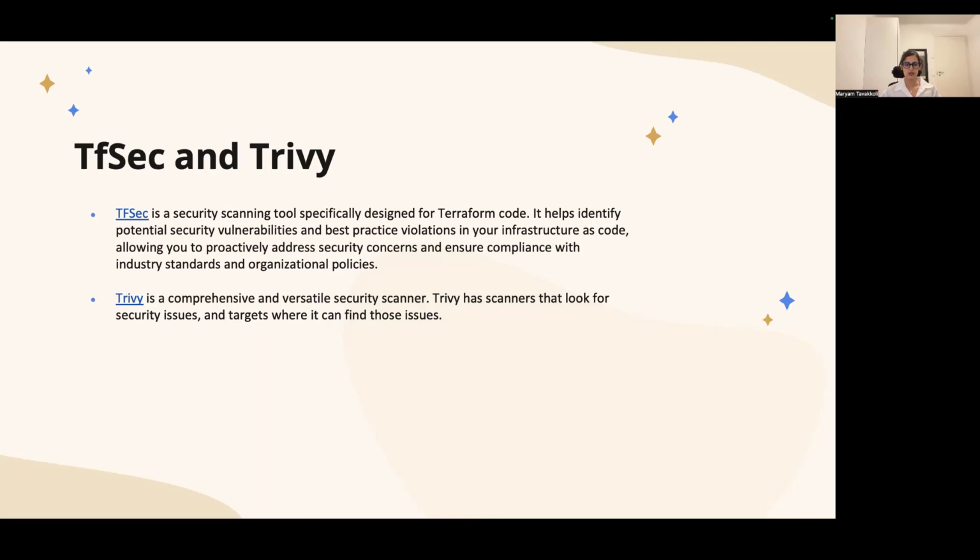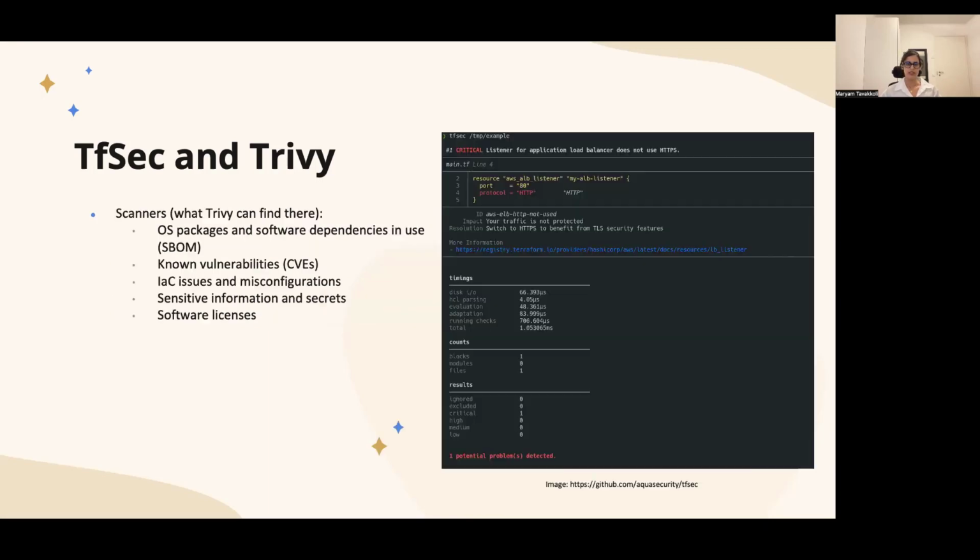But on the right side, you can see a screenshot from usage of TFSec, how it shows what might be wrong in your configuration. It shows critical issues, and it also suggests how you can improve your code. But from now on, you can use Trivy for this purpose. I had this screenshot from before when I was still using TFSec.